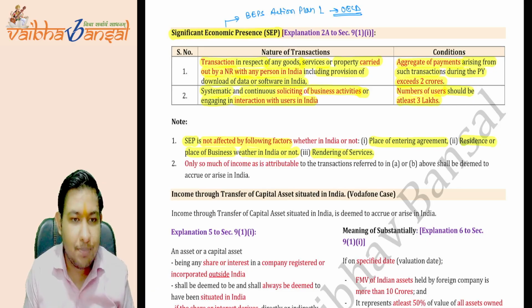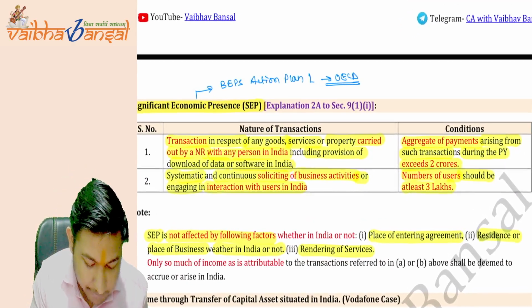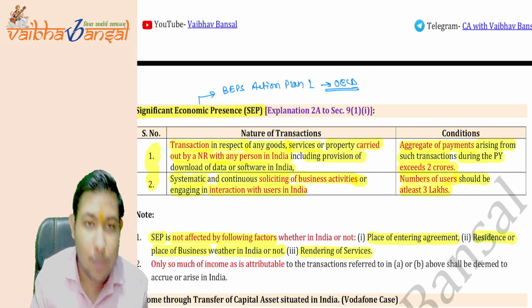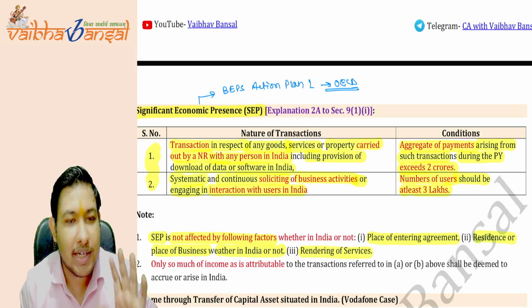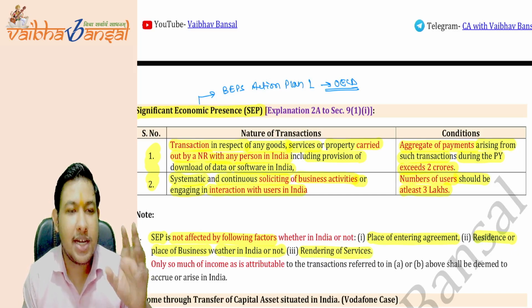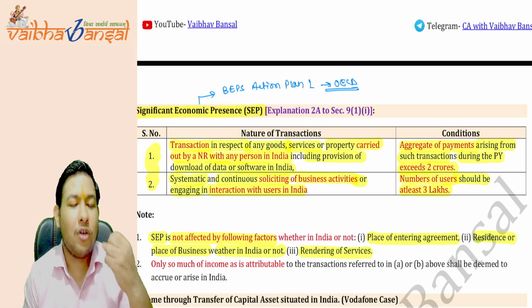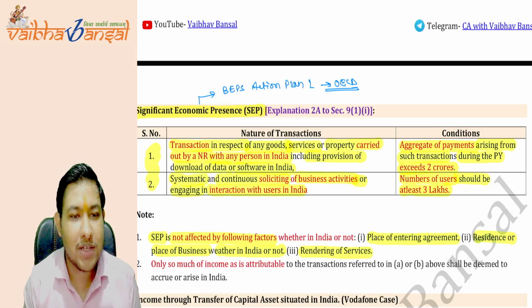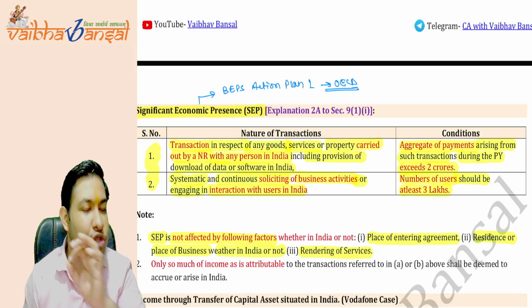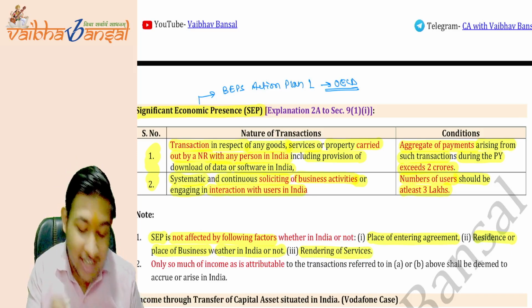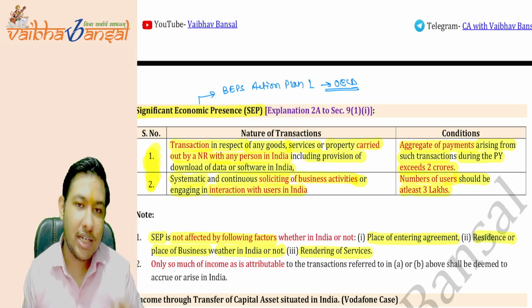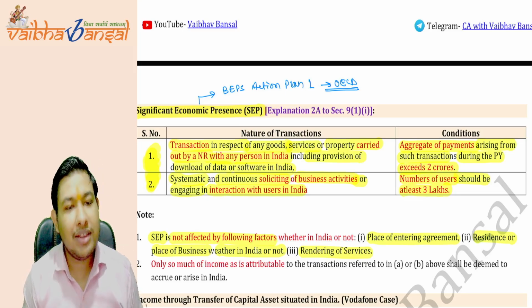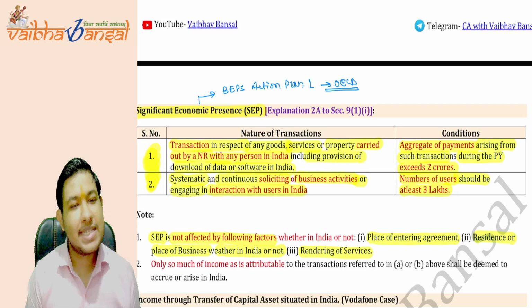If we have determined the SCP as per point number 1 or point number 2, then you need not check whether the agreement is there or not, what the place of residence is, where the business is taken care of, or from where the services are rendered. You just check whether the SCP criteria are followed, condition 1 or condition 2. If any of the conditions is followed, then it is a significant economic presence in India.